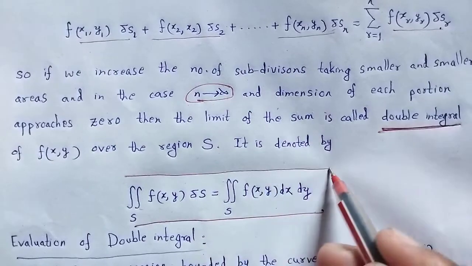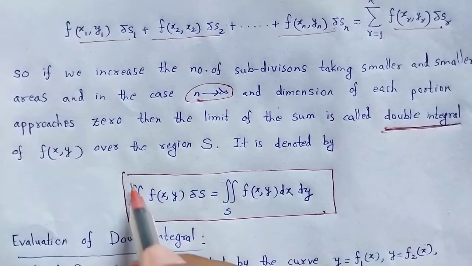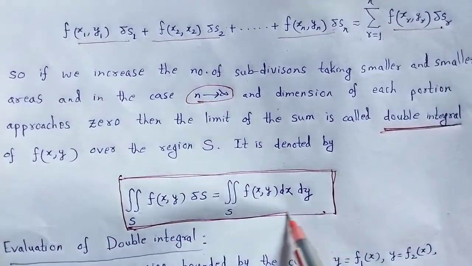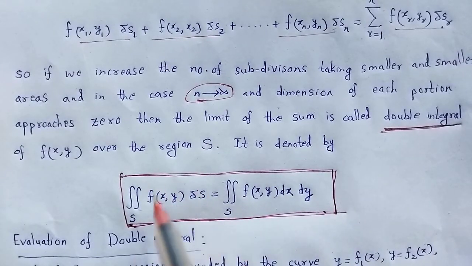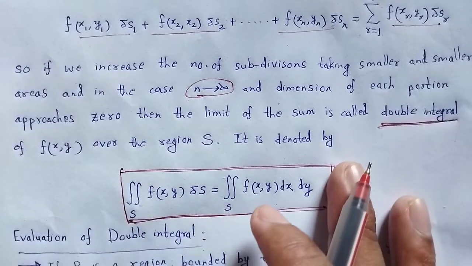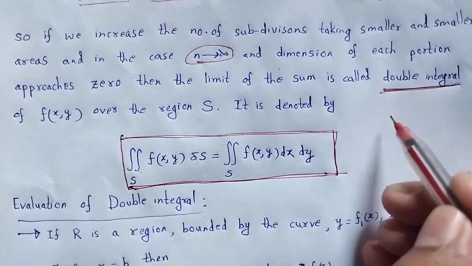This is the representation of the double integral of f of x y over the surface S in the xy plane.